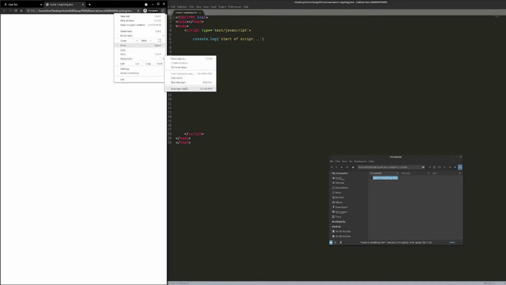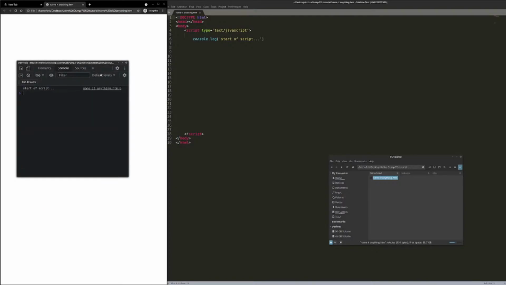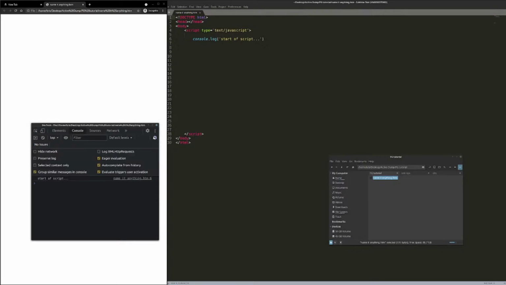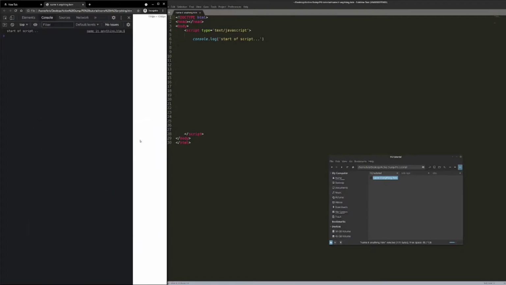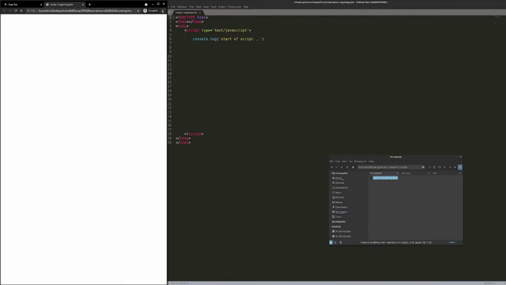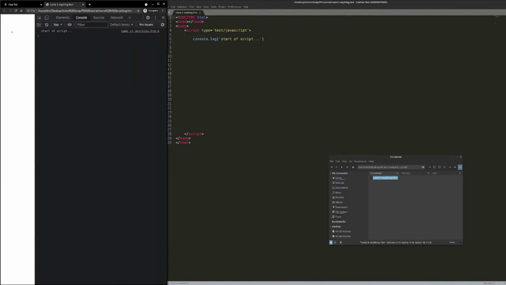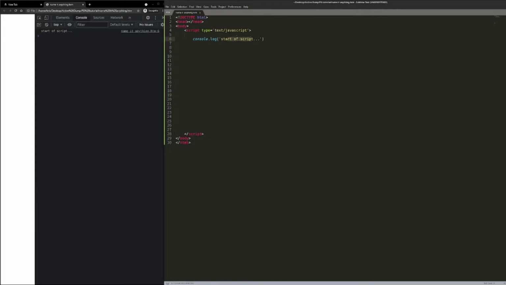More tools, developer tools, and here we go. And again, if your console looks different from mine, all you need to do is check these three dots right here, and it says exactly where it docks the pane to. So you can have it docked to the side if you'd like, or more tools, developer tools, dock to the right if that's easier for you. So this is the web page here, this is the console over here, and you can see we've got start of script just like that.